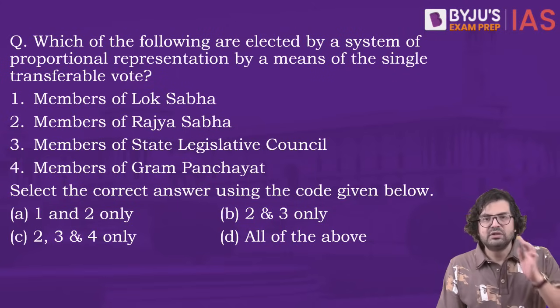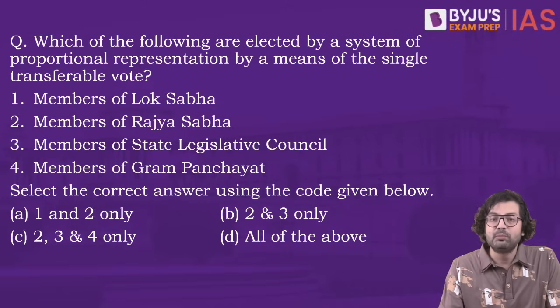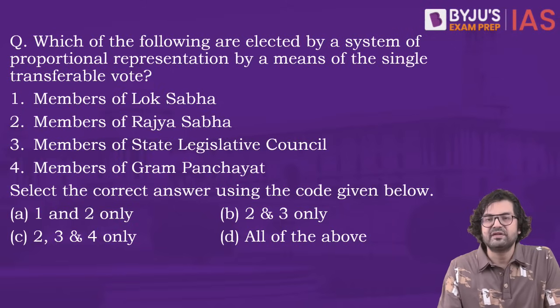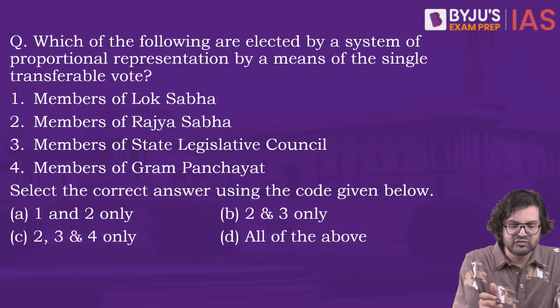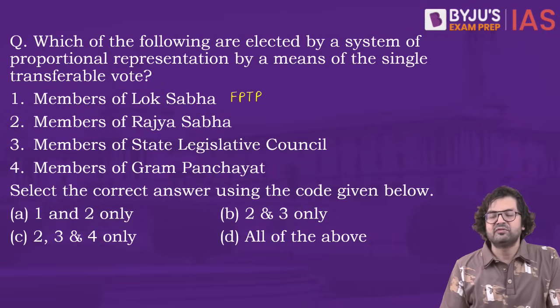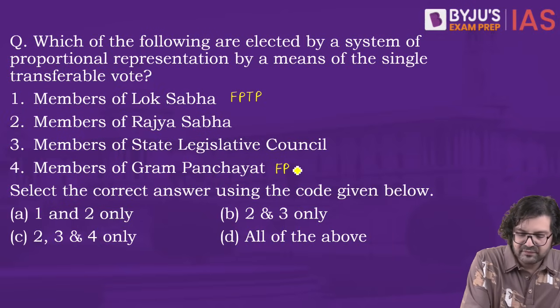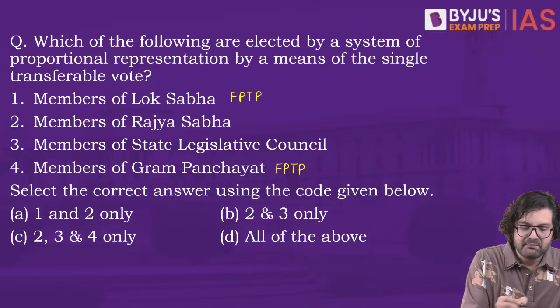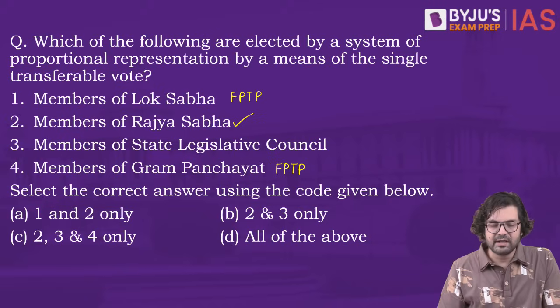Moving on to the next question. Which of the following are elected by a system of proportional representation by means of single transferable vote? Members of Lok Sabha, we know very well, are elected through first past the post. Of course, members of Gram Panchayat are also elected directly, first past the post. Members of Rajya Sabha, Article 80, yes, absolutely correct.